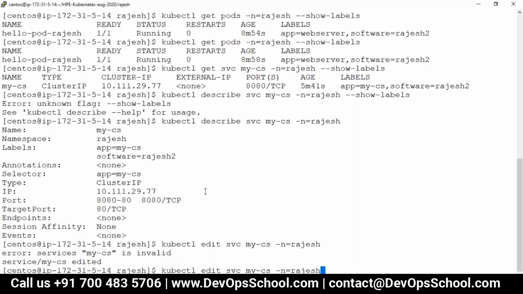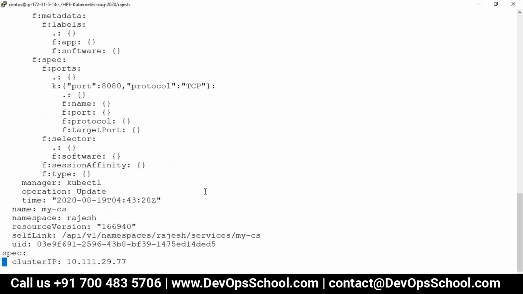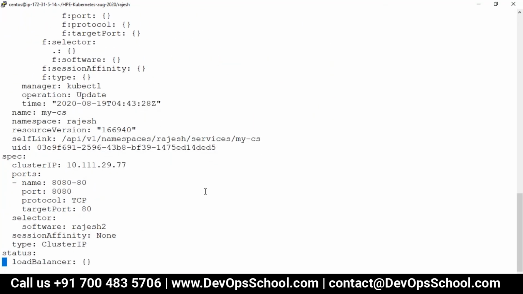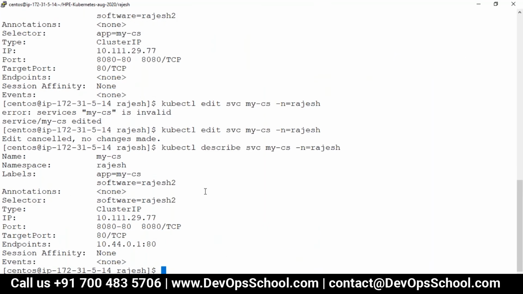It says some error. Let me validate. App, you removed, is that fine? Yeah, that's okay. It's correct. Yeah, correct. No, that's okay. So here, can I describe this? Yes. Look at this. Did you see the changes?